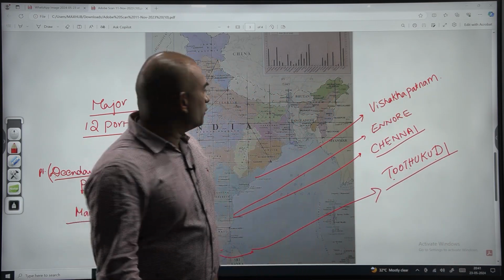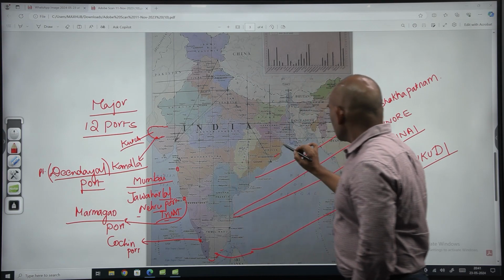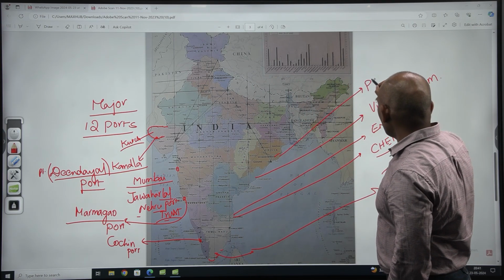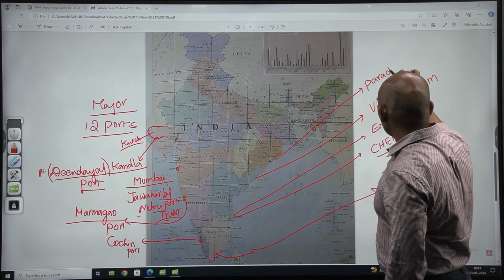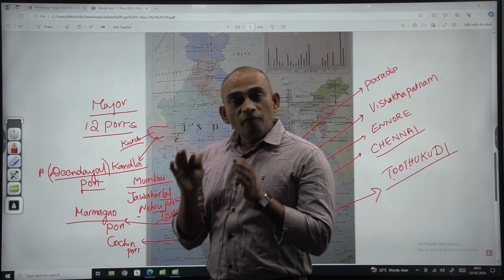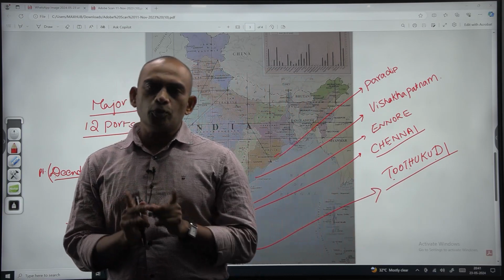If you are looking at Orissa, we have another major port, that is Paradip port. And in West Bengal, there are two ports.